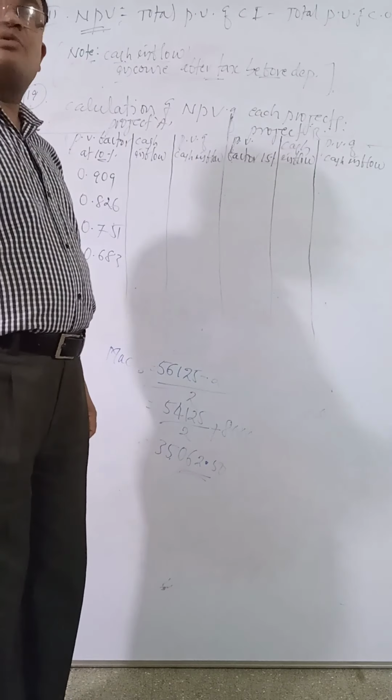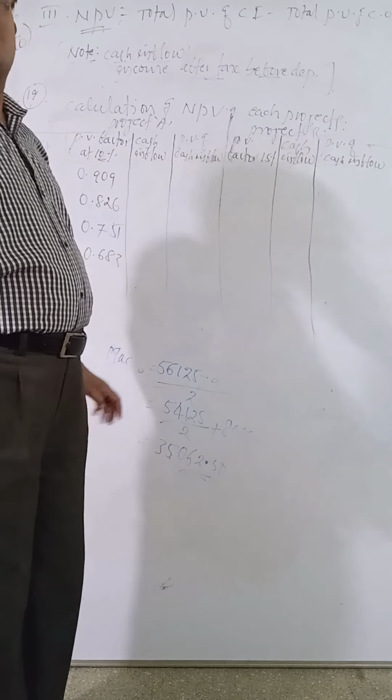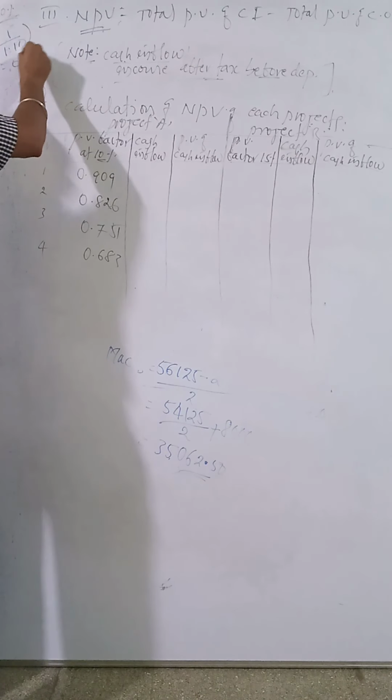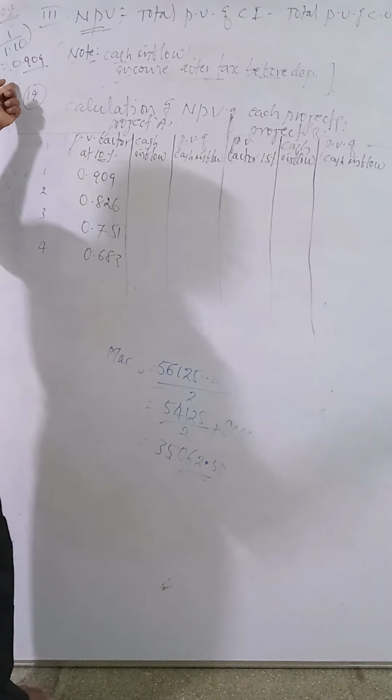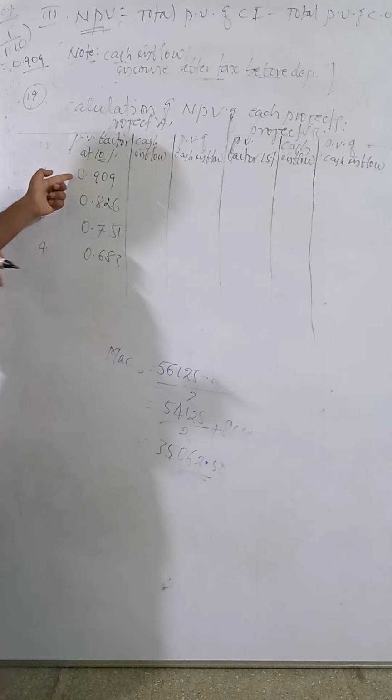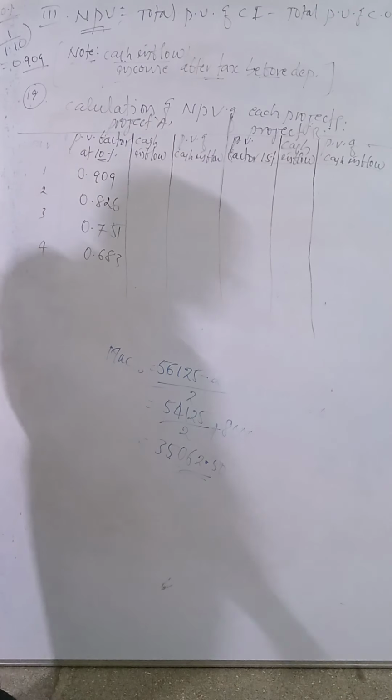If 20 is given, it means 1 divided by 1.20. Like this, you take a calculator and press the equal sign, and you will get these rates.